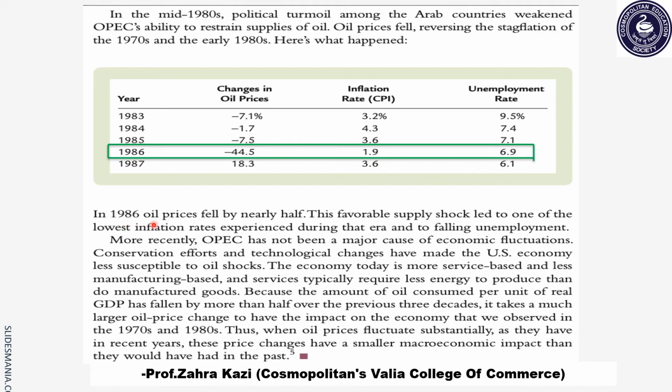So in 1986, the oil prices fell by nearly half. This favorable supply shock led to one of the lowest inflation rates which was experienced during that era, along with falling unemployment. So this is how the situation of stagflation was reversed and was controlled.